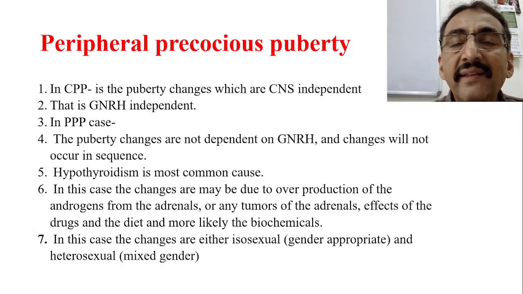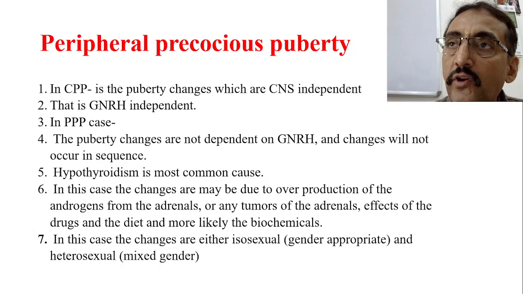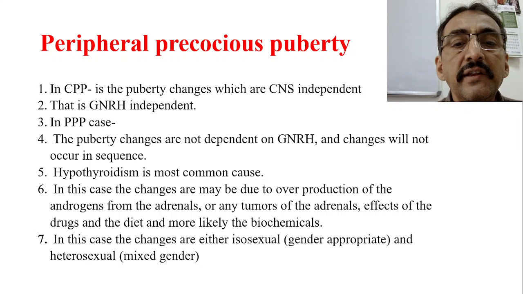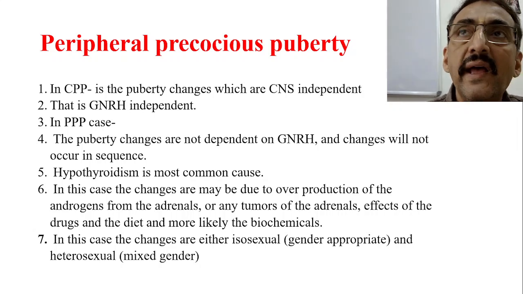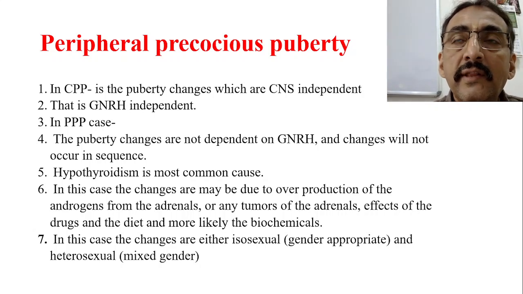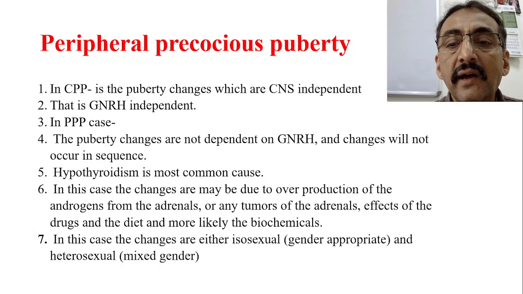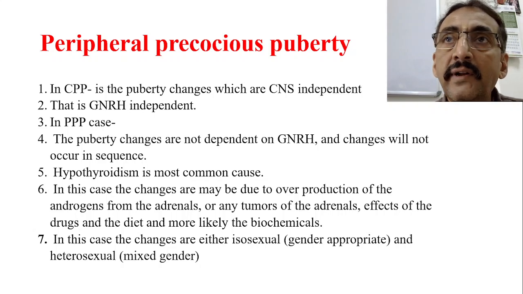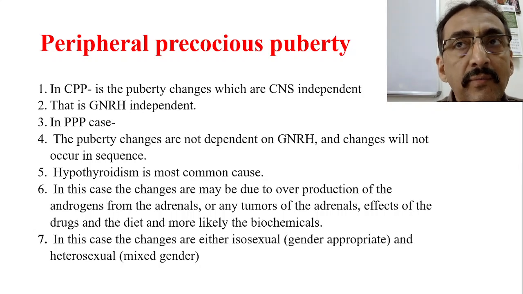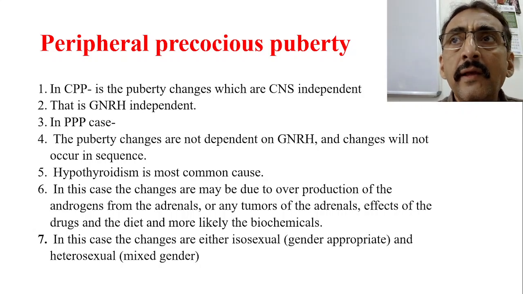Now, when hypothyroidism is the cause of peripheral precocious puberty, the changes may not be due to overproduction of androgens. This is quite different. It is not from the adrenals, there is not even any tumor present in the adrenals, and it is not because of the effect of drugs or chemicals present in our diet, like biochemicals, etc. Then what is the cause?